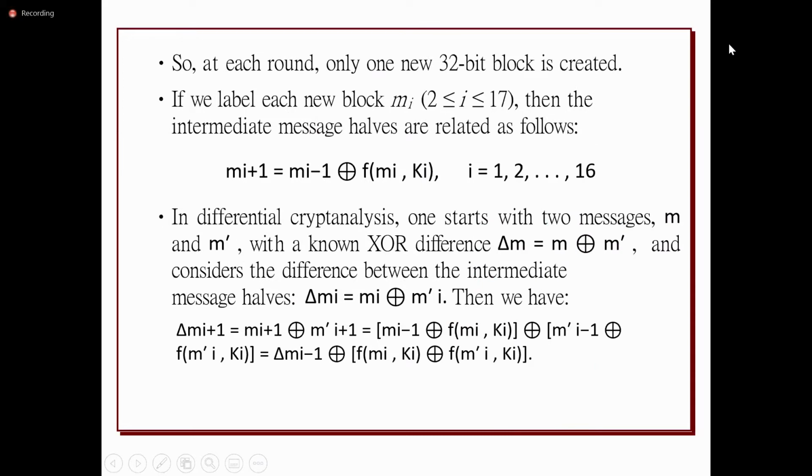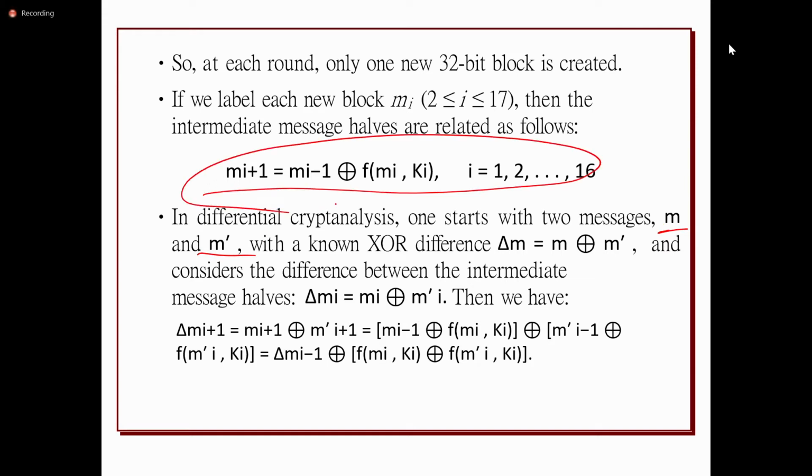Now how the cryptanalyst tries to break DES is simple. The cryptanalyst will take two messages, M and M dash. This is the representation of the block.